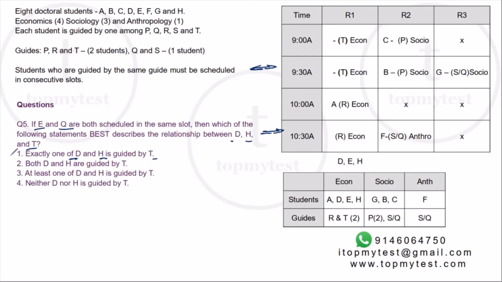So first need not be true. Okay. Second one. Both D and H are guided by T. This is also need not be true. Right. Third says at least 1 out of D and H is guided by T.